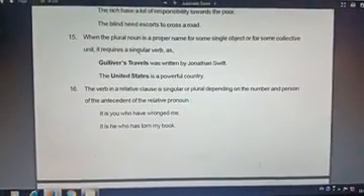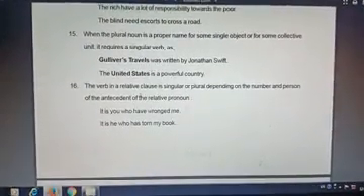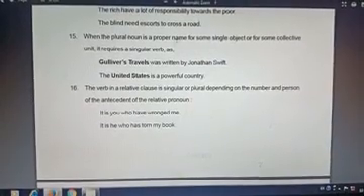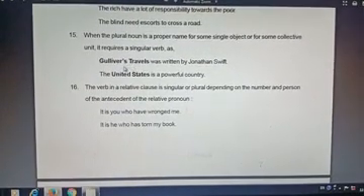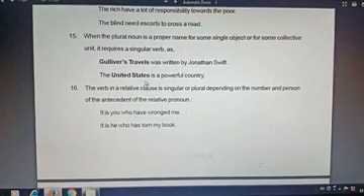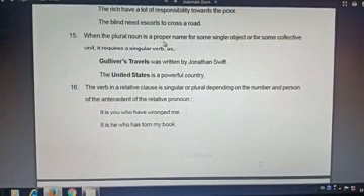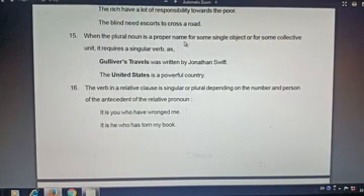When a plural noun is a proper name, like Gulliver's Travels, there are more collections on Gulliver's Travels. So when a plural noun is a proper name for a single object, a single collective unit, singular verb agreement is used. The United States is a powerful country.